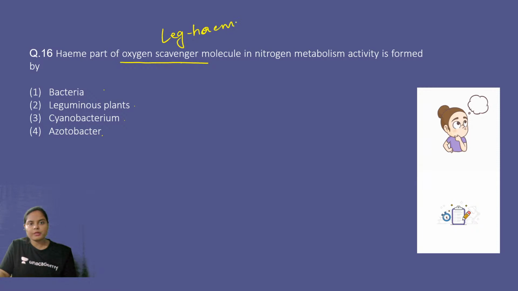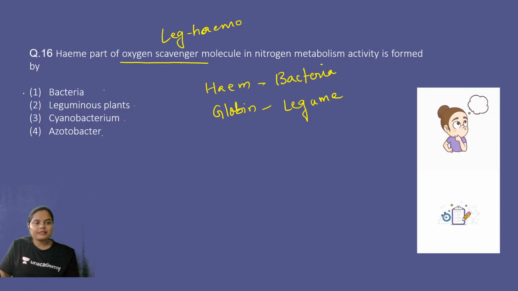Now I told you that the heme part and the globin part are synthesized by different organisms. The heme is synthesized by the bacteria, whereas the globin is synthesized by the leguminous plants. So the right answer is option number 1, bacteria. Heme part is synthesized by bacteria.